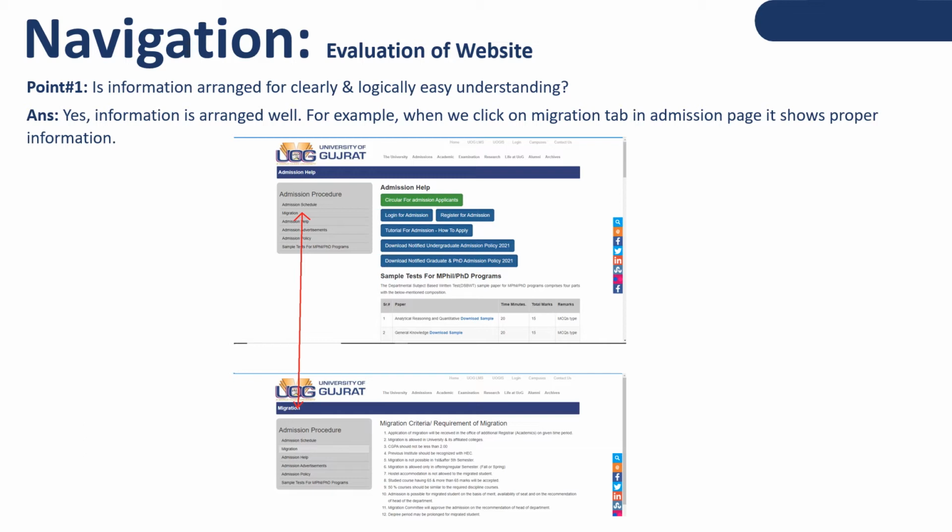Point number one is: is information arranged clearly and logically for easy understanding? Yes, information is arranged well. For example, when we click on the migration tab in the admission page, it shows proper information. Also you can see from the screenshot as well.